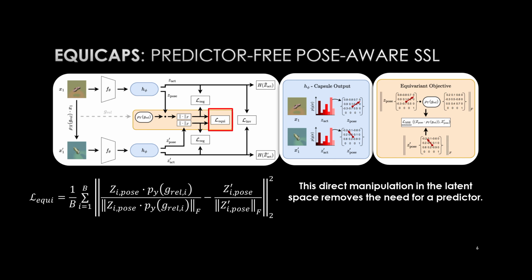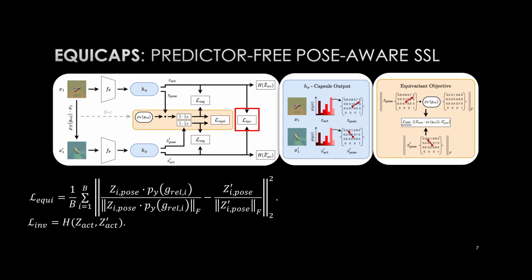To enforce equivariance, we multiply the pose from the first view by the known relative transformation between the views represented as a matrix and align the transformed result with the target pose from the second view with an MSE loss. Before alignment, each pose matrix is normalized by its Frobenius norm.